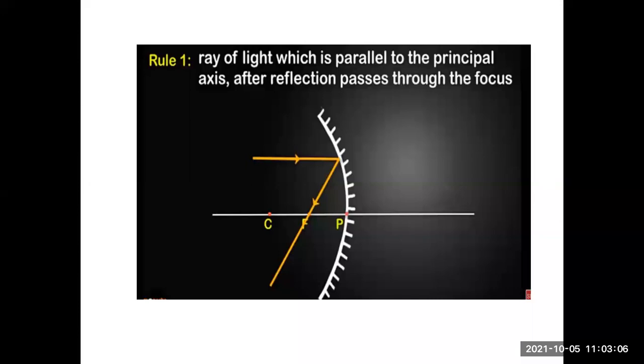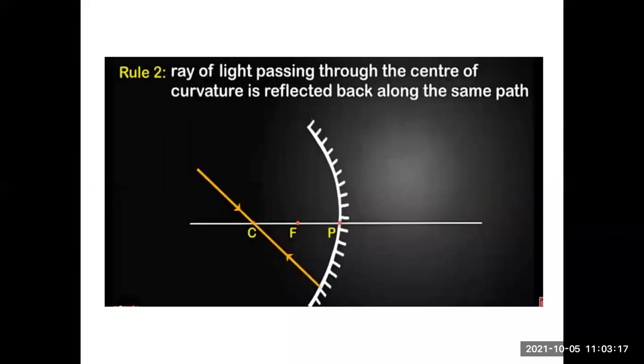So whenever an incident ray is parallel to the principal axis, reflection ray passes through the focus. When the ray of light passing through the center of curvature is reflected back along the same path. When the incident ray is from the C itself, that is center of curvature, the reflection ray is also on the same path.